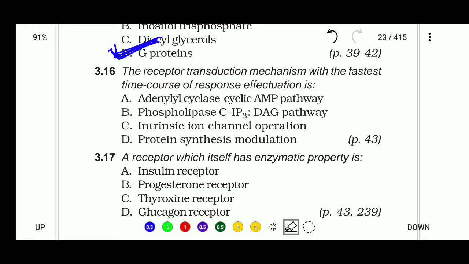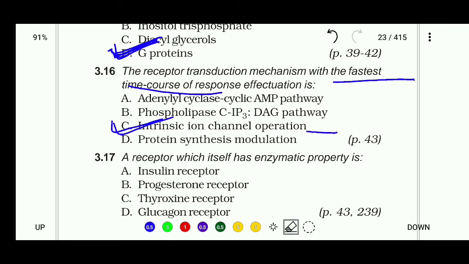The receptor transduction mechanism with the fastest time course of response effectuation is: adenylyl cyclase cyclic AMP pathway, phospholipase C IP3 DAG pathway, intrinsic ion channel operation, or protein synthesis modulation? Right answer is intrinsic ion channel operation.